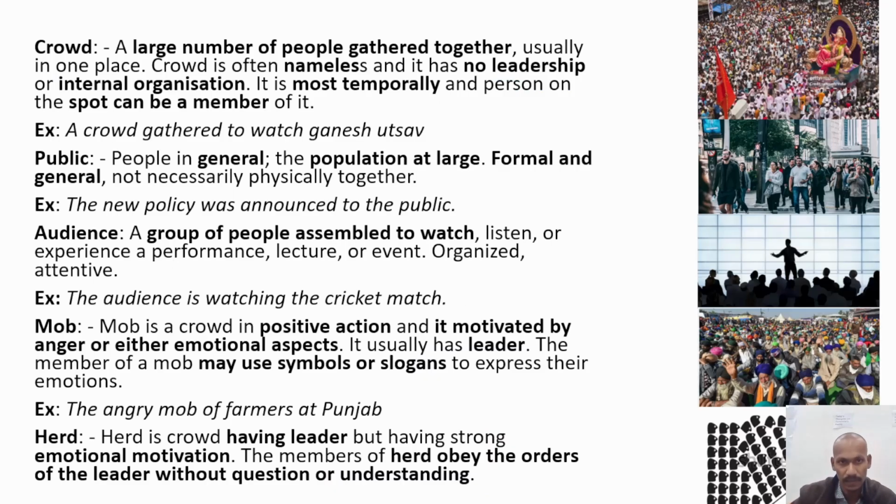Now there are different kinds of crowd you can see. The first one is the crowd, a large number of people who have gathered together usually in one place. A crowd is nameless and it has no leadership. So it is a gathering of a large number of people together. There is no leadership and it is mostly temporary, and a person on the spot becomes a member of it automatically. For example, a crowd gathered to watch Ganesh Utsav can be called a crowd.